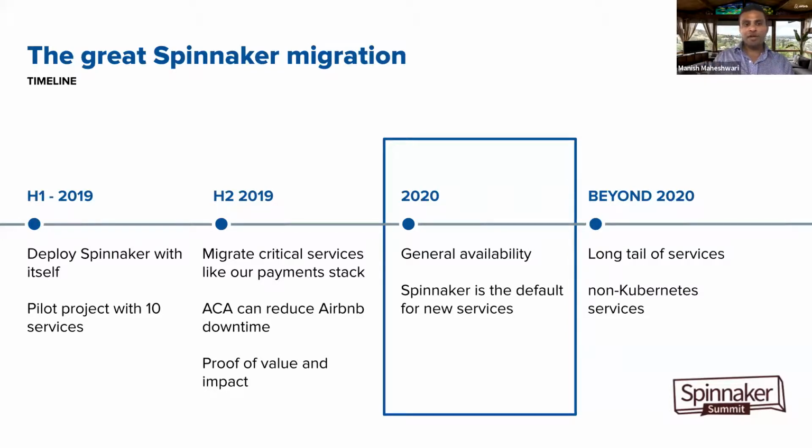but it also increases their overall development velocity, which is critical for businesses in order to improve their time to market. Then in 2020, with all the feedback and iterations that we had, we prioritized the appropriate feature set that would improve the adoption probability across the company, and we GA'd the product in Q1 2020.